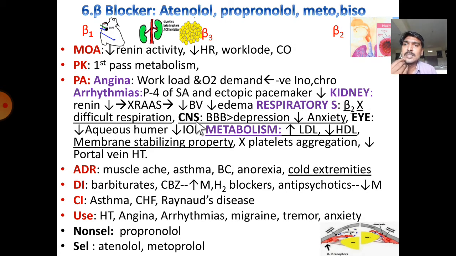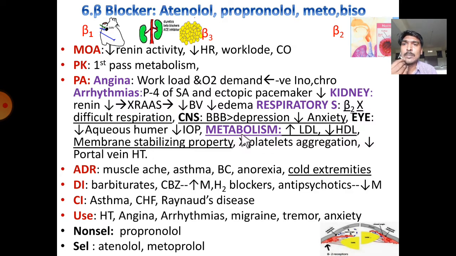In case of CNS, propranolol is highly lipophilic, it can cross the blood-brain barrier, and it will cause depression in the CNS as well as reduce anxiety. In the eye, it reduces aqueous humor and reduces the intraocular pressure. That's why it is useful in the treatment of glaucoma, especially timolol. Timolol is useful in the treatment of glaucoma.